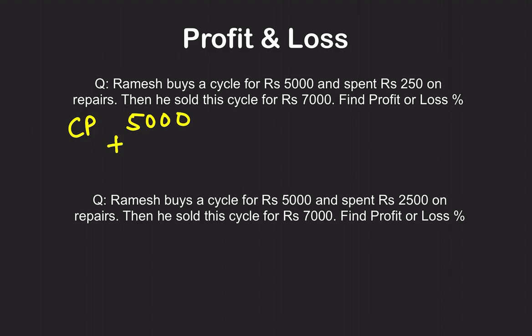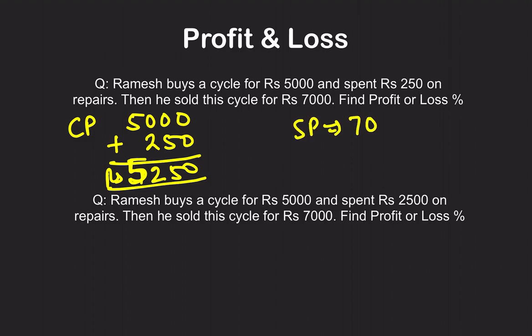Means he's incurring some extra cost on it. This is the price which he's putting in for the cycle. So everything is going from his pocket. So total cost price to him will be 5,250 rupees. I hope it is clear. Now the selling price is 7,000. So will he make a profit or loss? He will make a profit. Why? Because SP is greater than cost price. You can calculate the profit percent using the formulas. Nothing much there. So that is all.